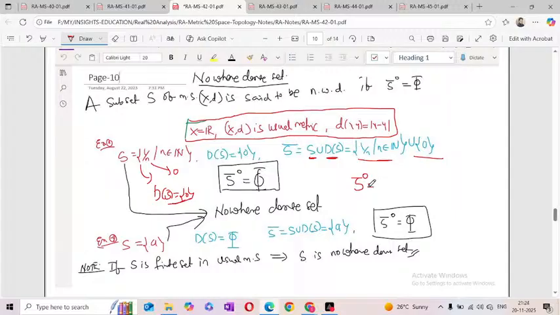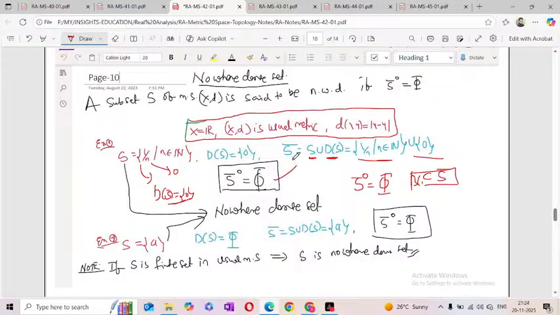Interior means, observe here, the interior is completely the empty set. Interior means you can take an open ball, and that open ball is not totally a subset of this closure of S. So here there is no interior point of this closure of S.